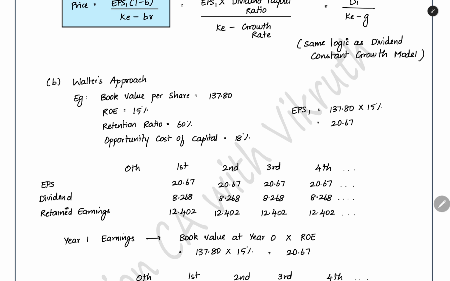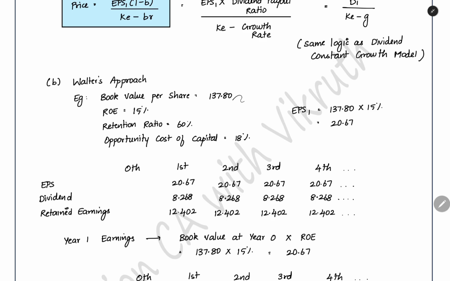In that, return on equity is 15%. Return on equity will be earned on the equity share capital plus reserves and surplus only on a total basis. When you see on a per share basis, this return on equity percentage you want to apply on the book value per share. Only then you will get the return as EPS.